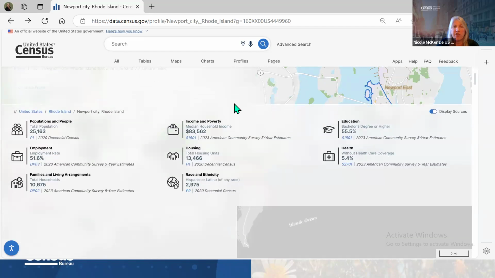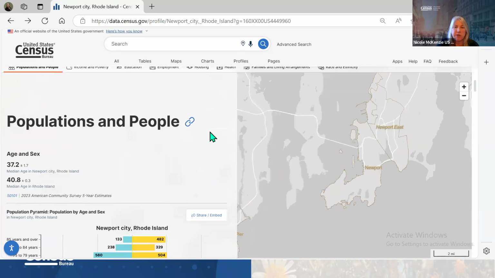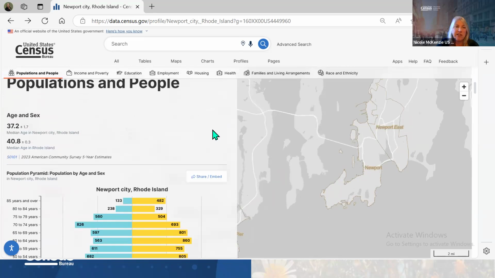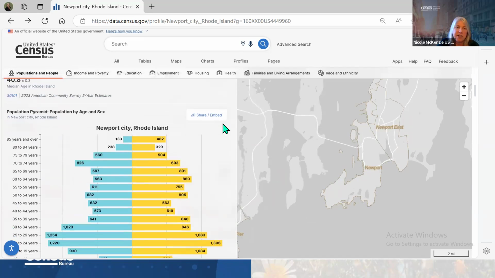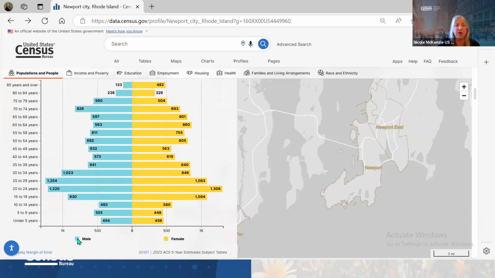Again, there are all of the links, but I'm going to scroll down a little bit further and see what else is on this page. We have this thing called the population pyramid, and it is displayed here. It's a great visualization for you. You can share this, you can embed it. So if you're doing a newsletter or you want to put on your website what your community looks like, age breakout by male and female.